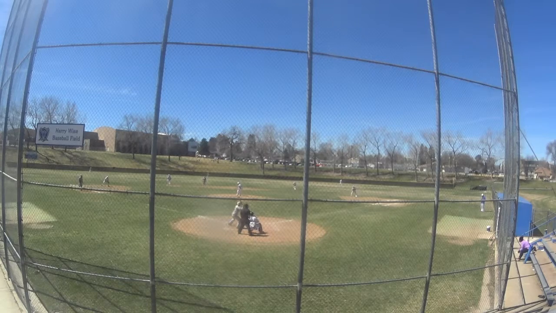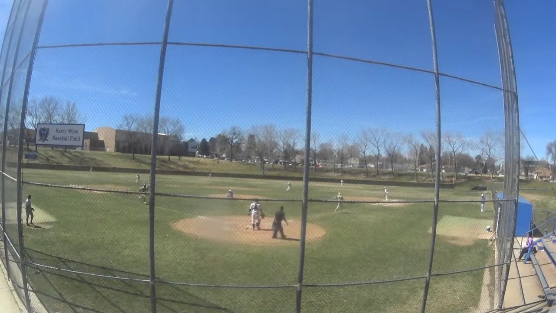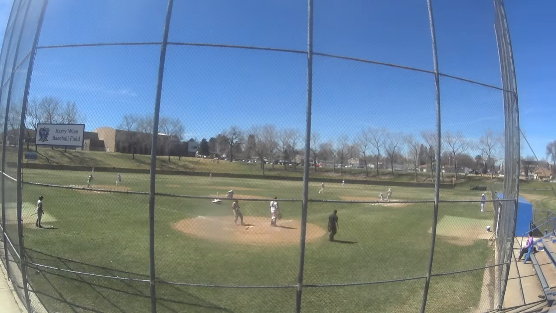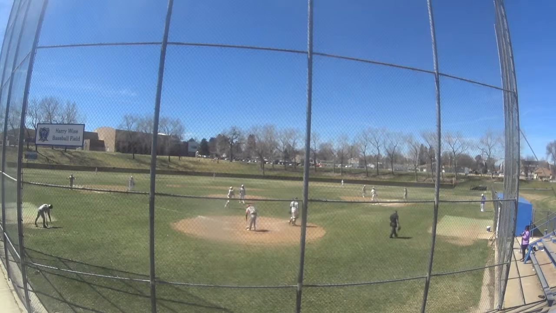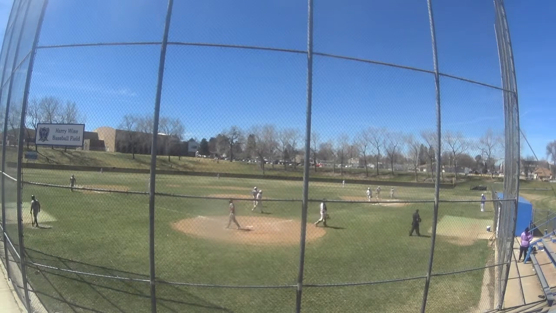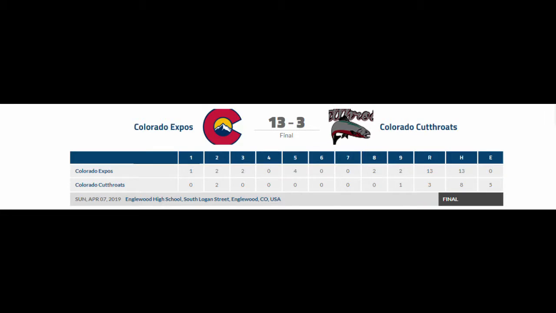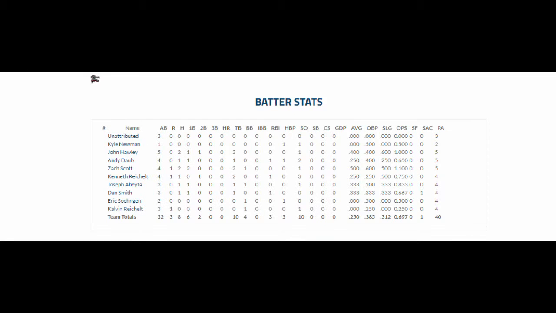That brings up Zach Scott, 2 outs. He's going to ground this one to Leahy at third. And the throw is going to get there for a 5-3 put out. That ends the game.